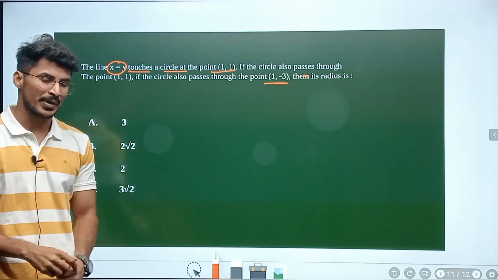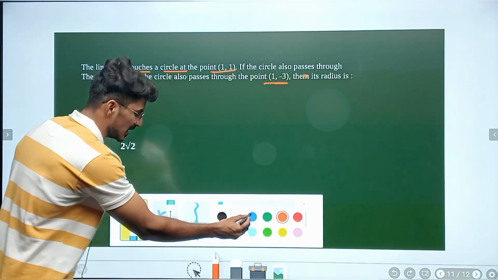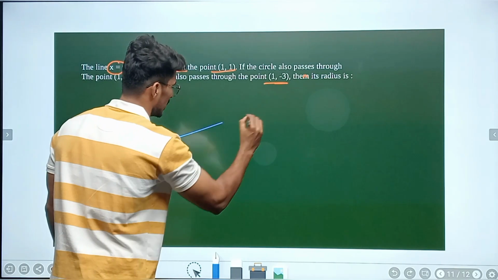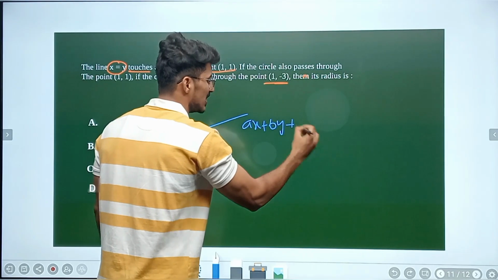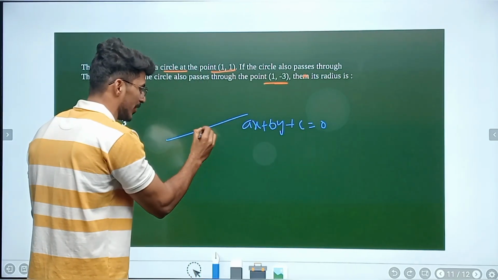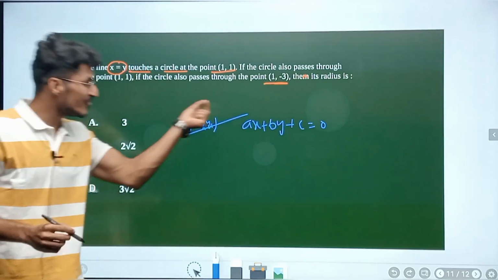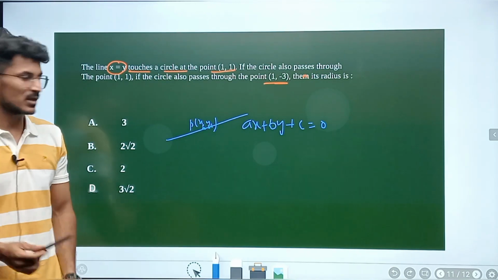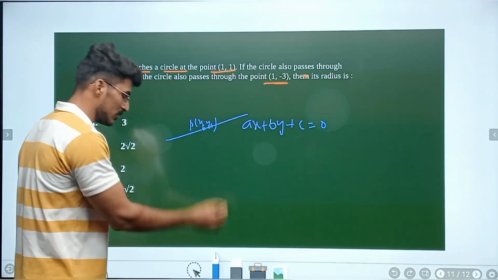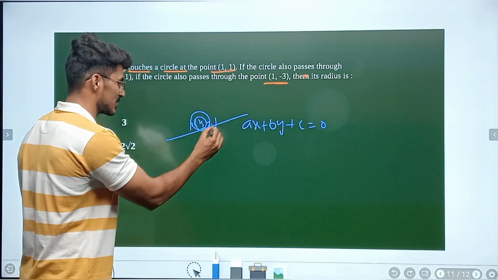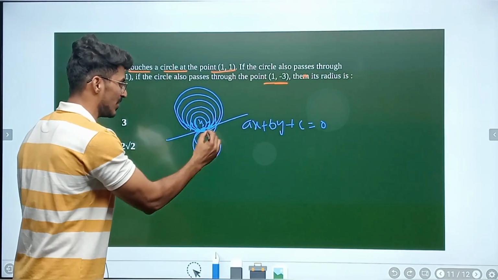In those 4 properties, the 4th property says: equation of family of circles touching a fixed line, let's say ax plus by plus c is equal to 0, and a fixed point, let's say (x1, y1). Then through this point I could draw an infinite number of circles like this. Are you getting my point? Look at this. These are circles, a family of circles you could say.